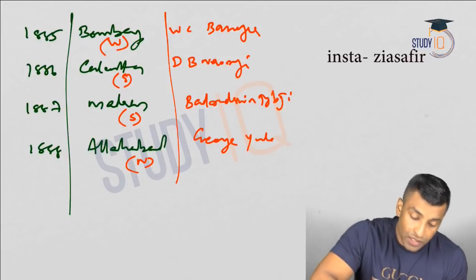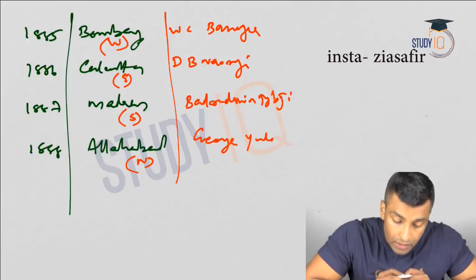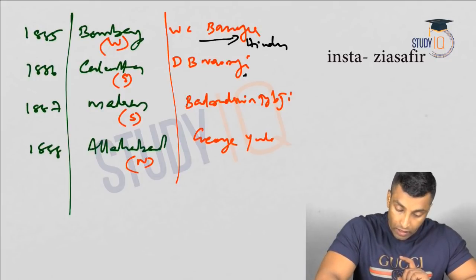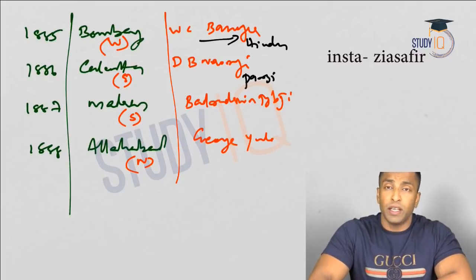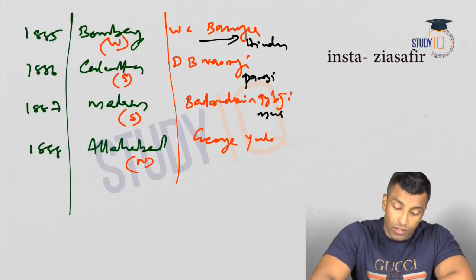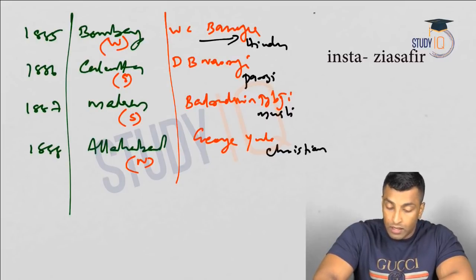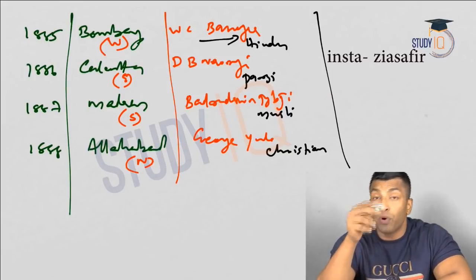Now you see here one thing that you can understand if you look into the Congress presidents. W.C. Banerjee was a Hindu, Dadabhai Nauroji was a Parsi, Badruddin Tyabji was a Muslim, and George Yule was a Christian.